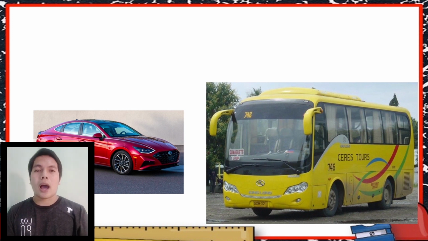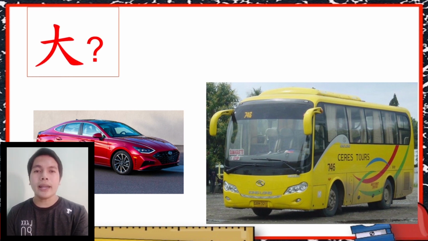And this time, I want you to tell Lao Shi which of the two is ta. Again, which of the two is ta? Ta. In English, it means big. Which of the two is big? The car or the bus? Again, the car or the bus? Let's find out. Very good. The bus is bigger than the car. Very good. Next.